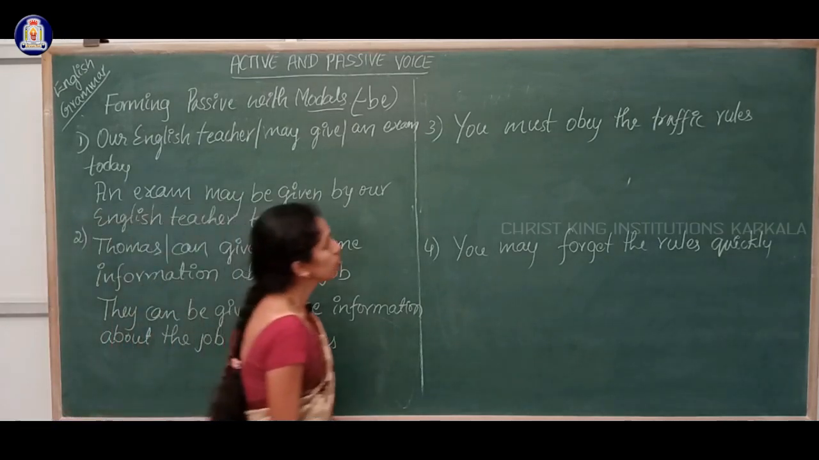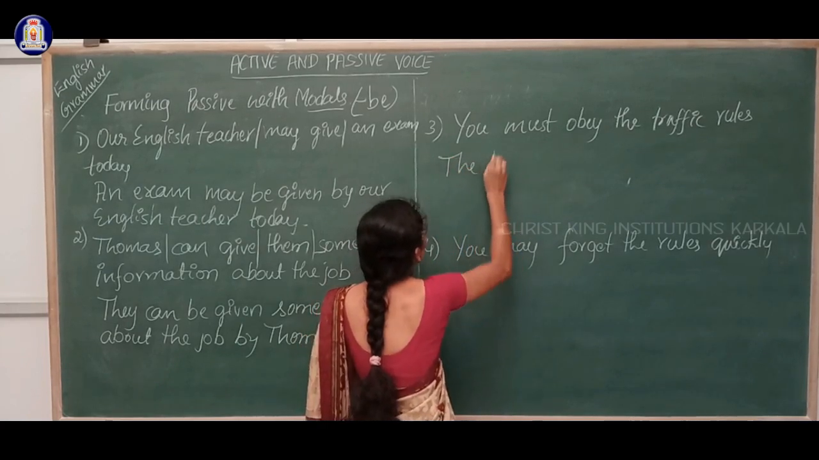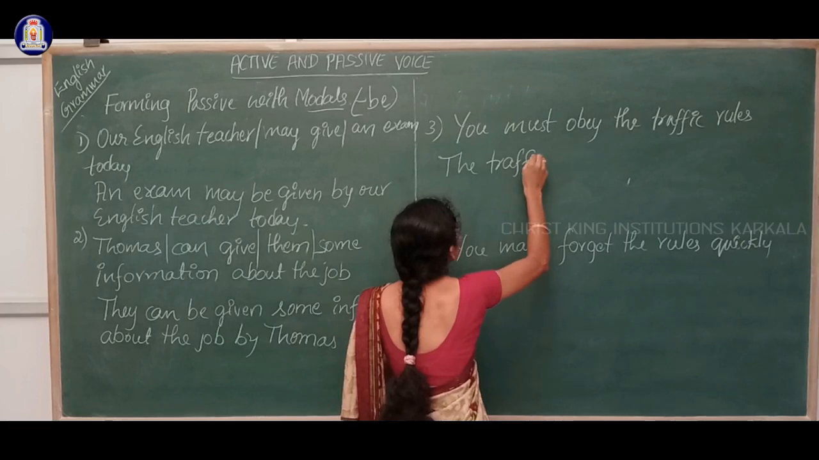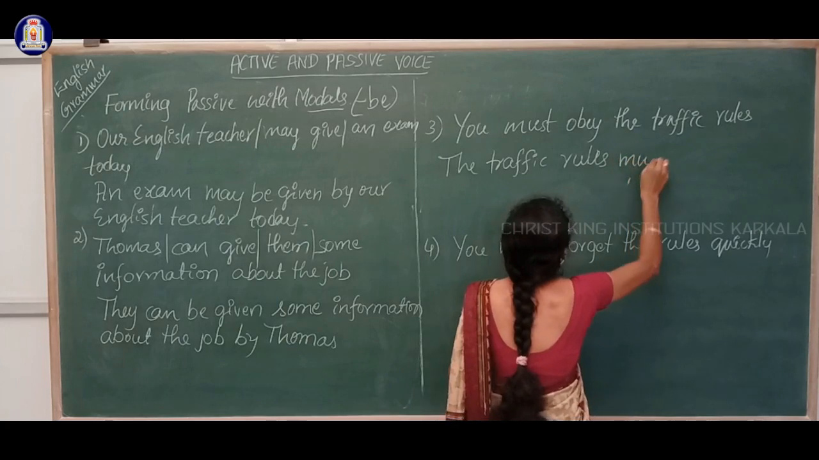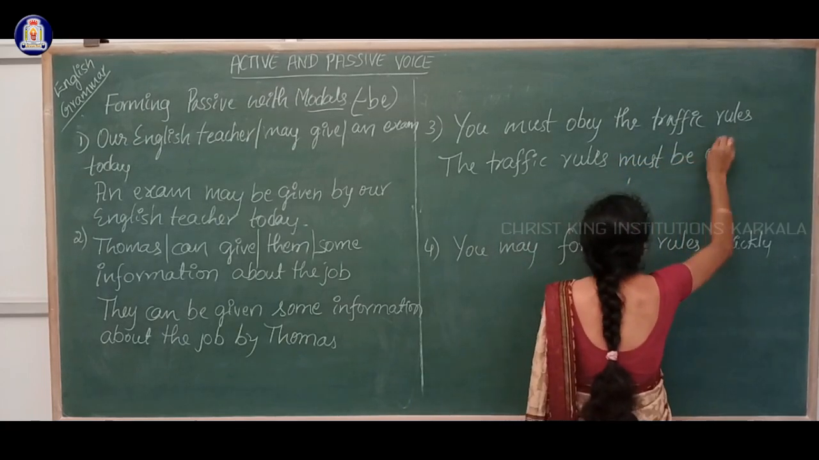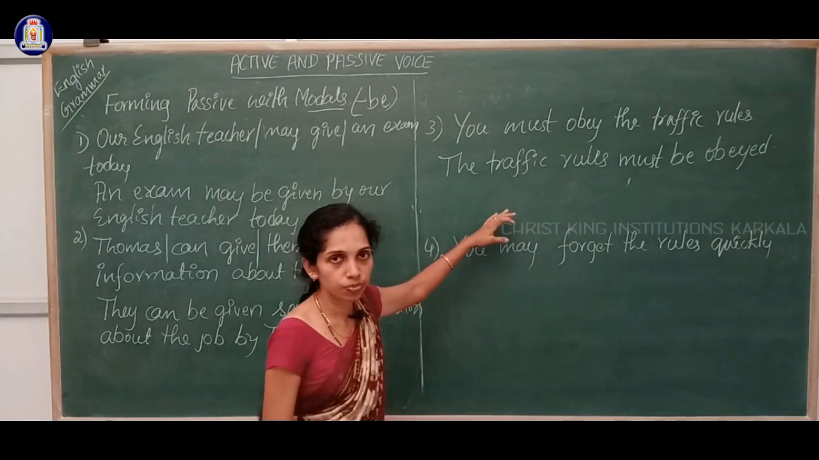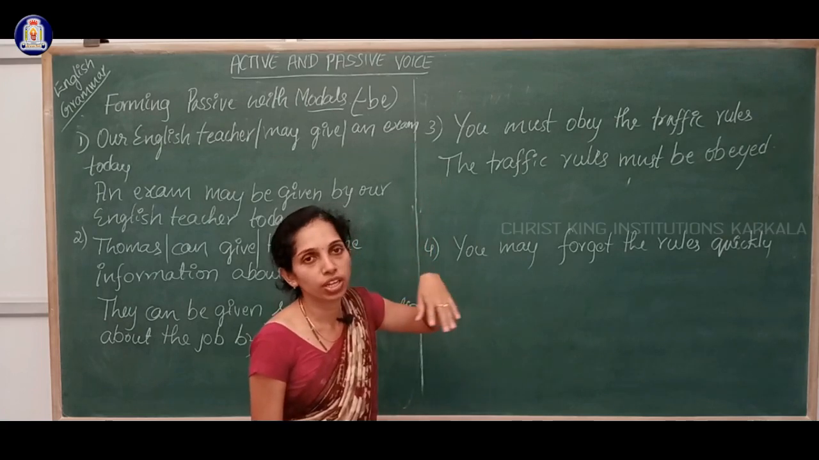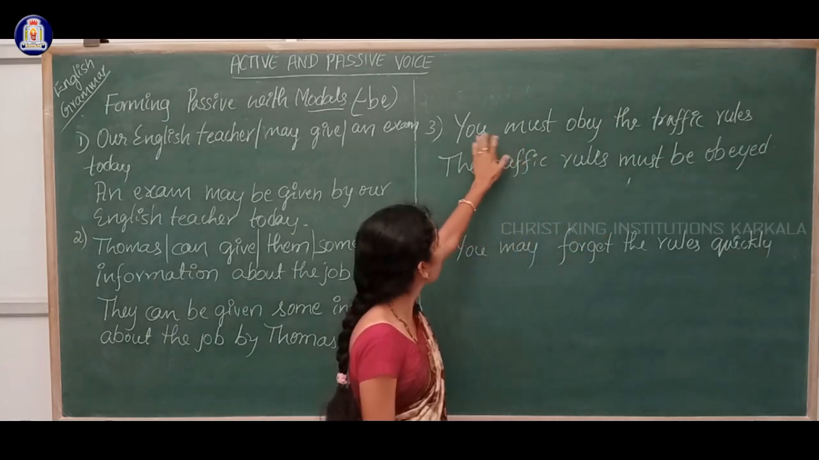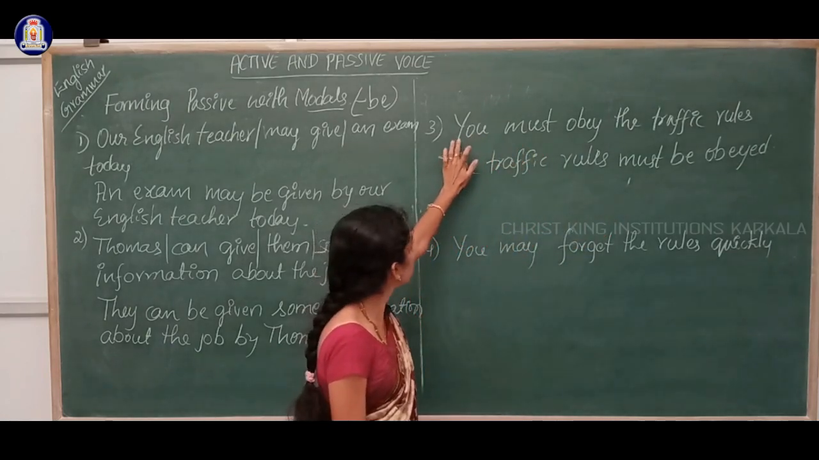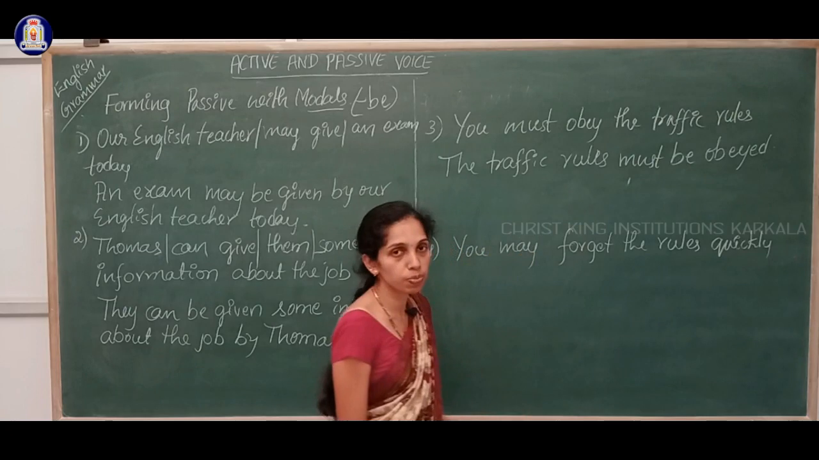Okay. Then, you must obey the traffic rules. How to write? The traffic rules must be obeyed. By you is not required because it is to everyone, you in the sense of anyone. So here the traffic rules must be obeyed. We can omit the subject of the active, the object of the passive.